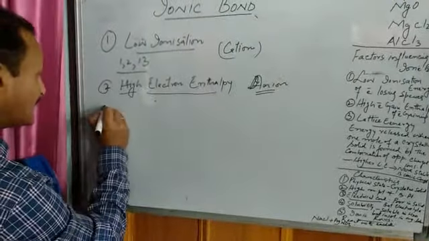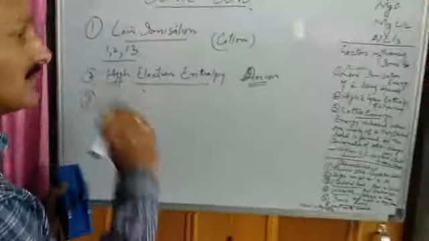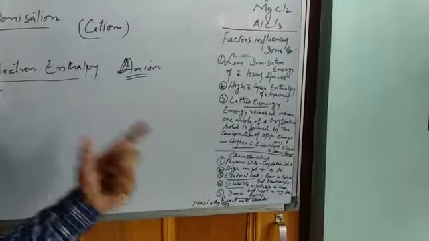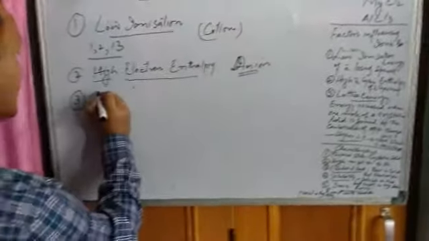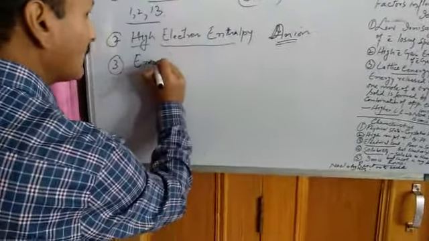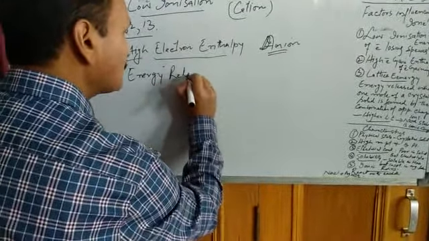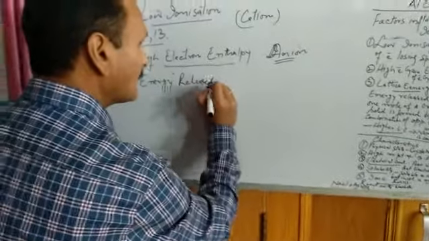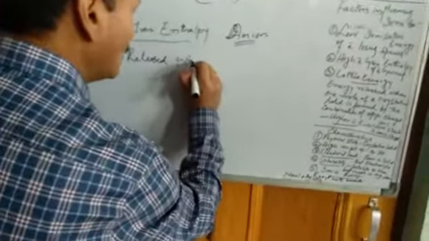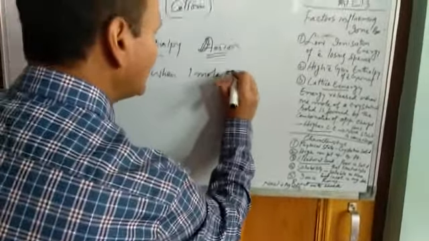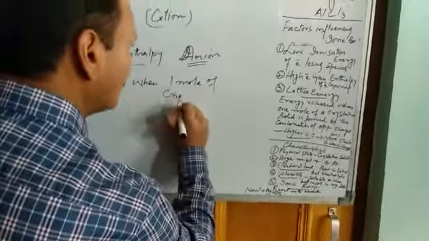And the third factor that influences the formation of ionic bond is lattice energy. Now what is lattice energy? Lattice energy is energy released when 1 mole of a crystalline solid is formed.